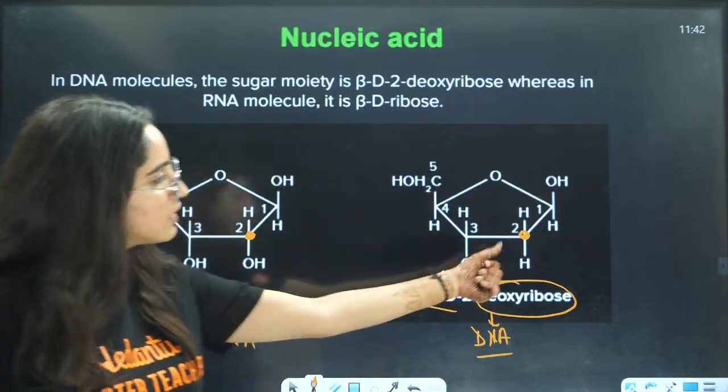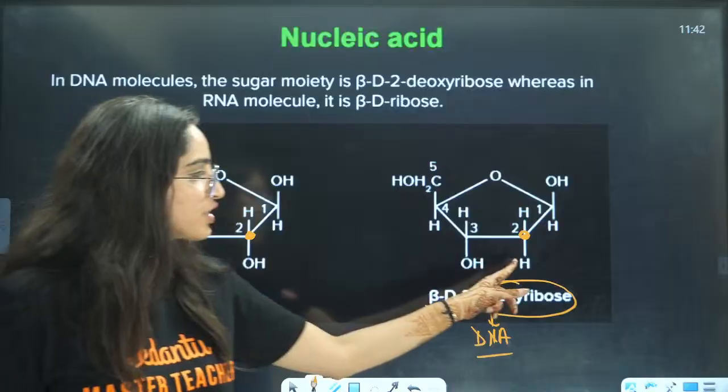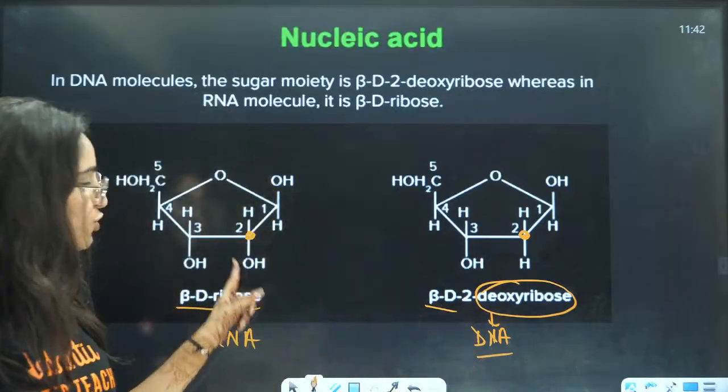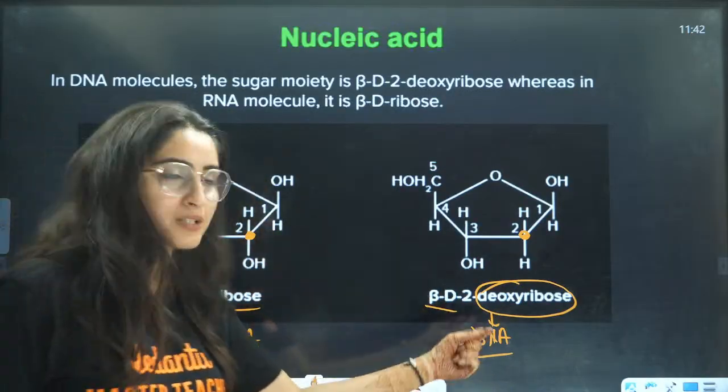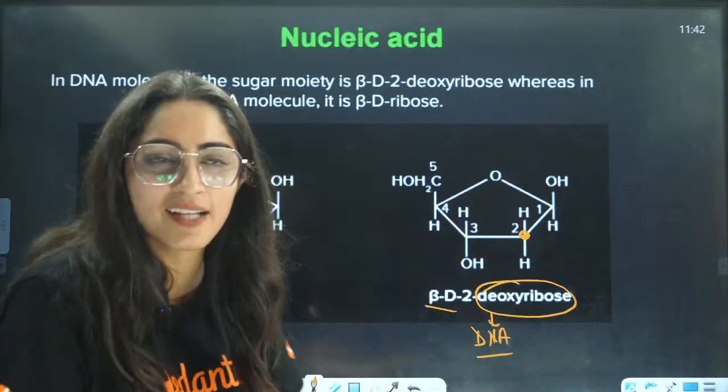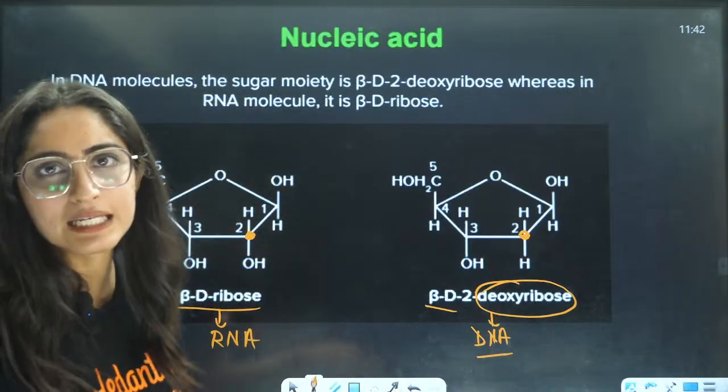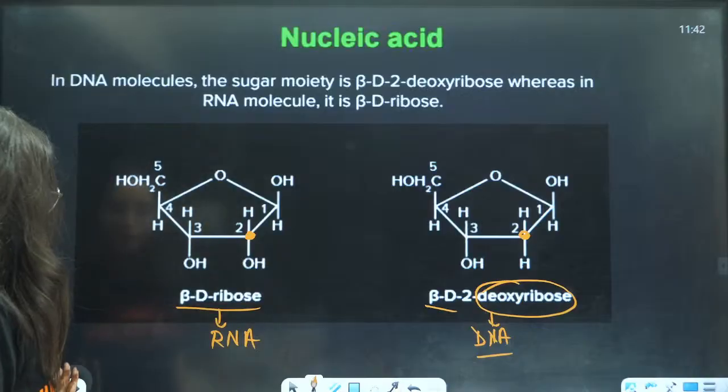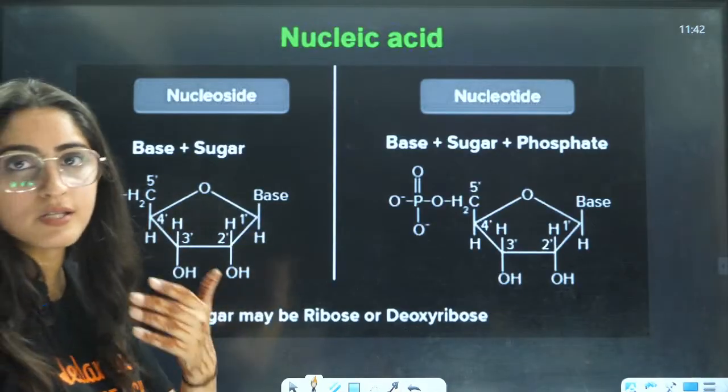Because here on the second position you had OH, here you had H. Here you would have HOH. And this is used in the DNA, not used in RNA. This is there in the DNA. This is there in RNA.